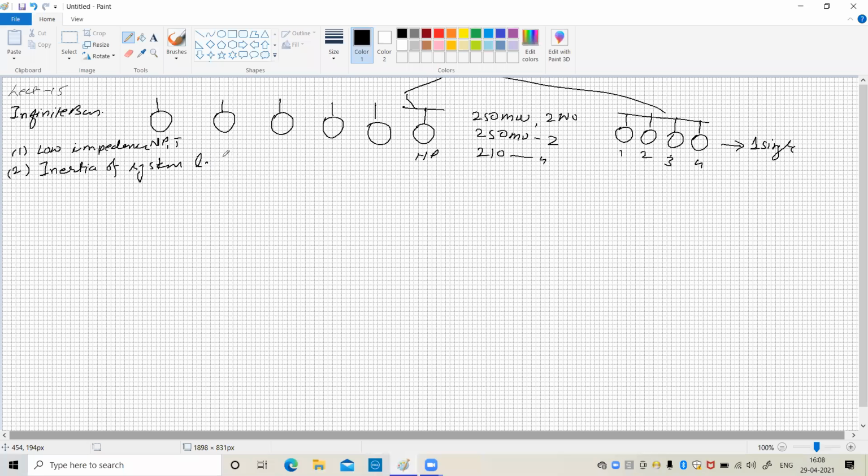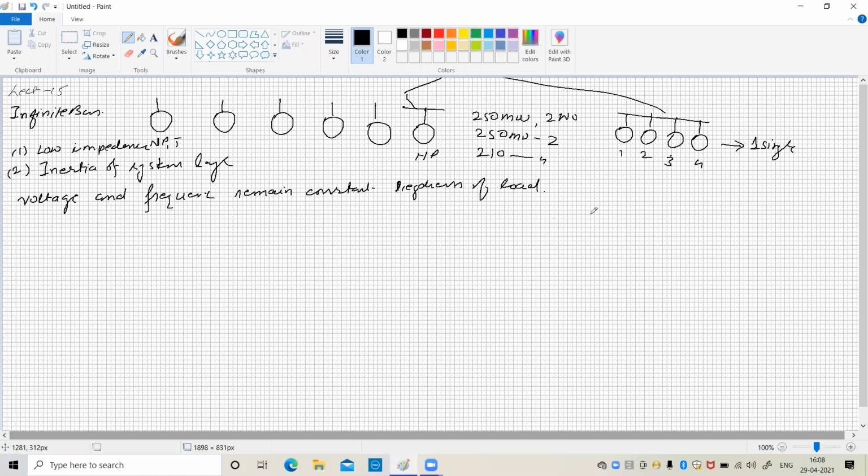Because of these 2 reasons, the voltage and frequency remain constant regardless of load. It means that even if the load is changing, the voltage will remain constant.